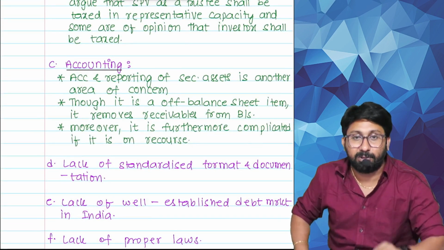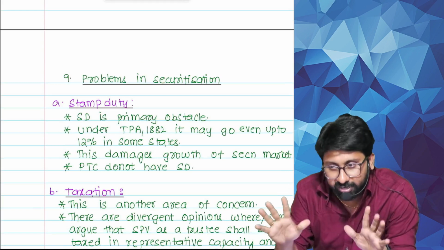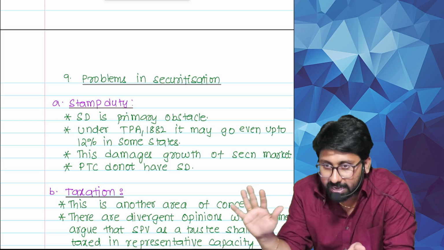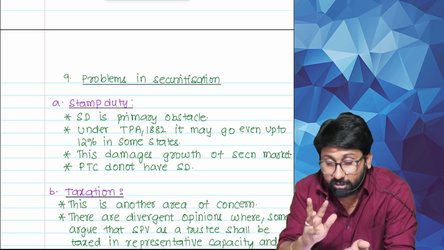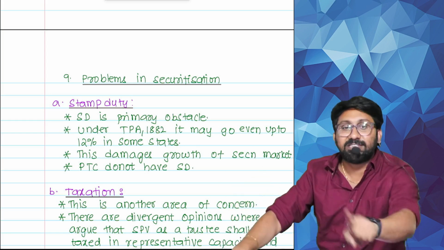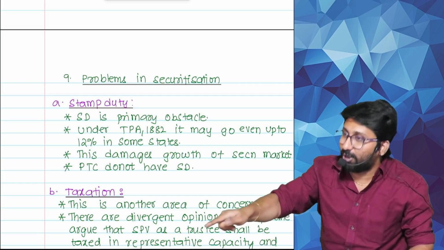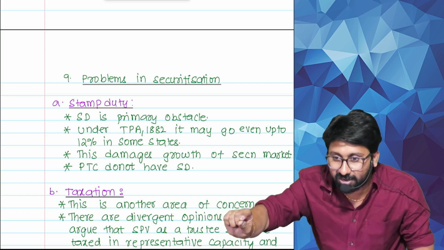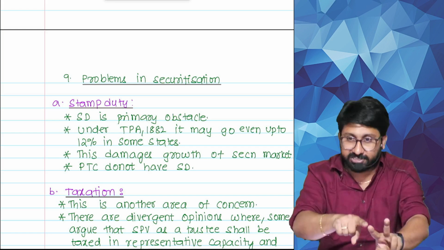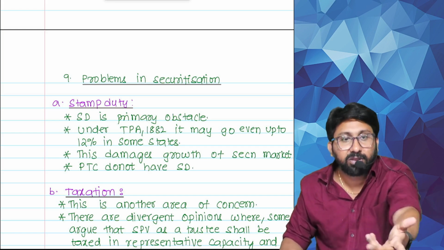Accounting is another problem. Sir, I will tell about the problem with accounts. Whenever the securitization process is completed, the financial asset which was on the balance sheet becomes off balance sheet. Means it will go away from the balance sheet. But going away also requires accounting treatment. Don't just say it goes away. How does it go away? You have to record the accounting entries clearly, or not. Do you know what the problem is? Two problems are there. You are saying it's an off-balance-sheet item. When it becomes off balance sheet, if you remove it from the balance sheet, what accounting entries will you pass?